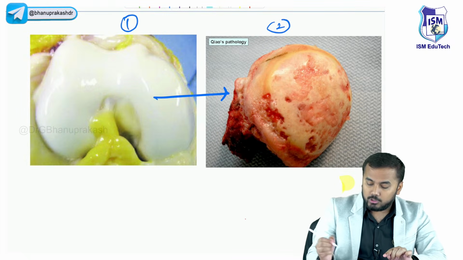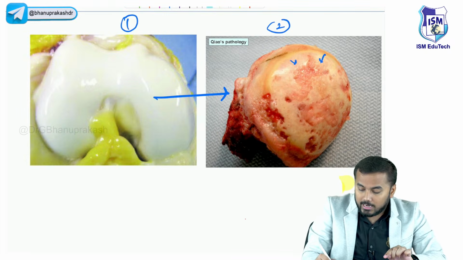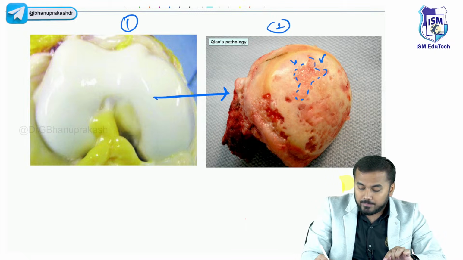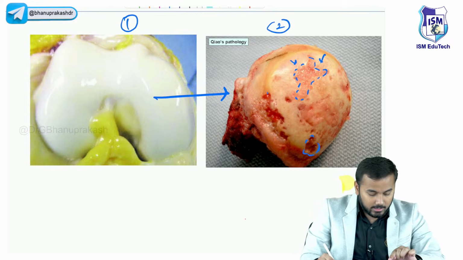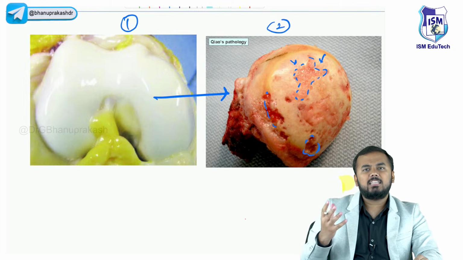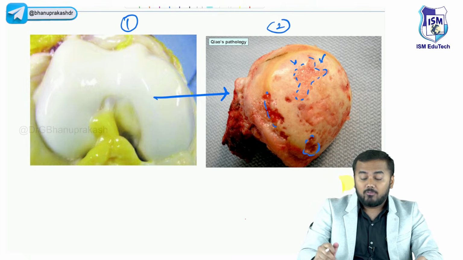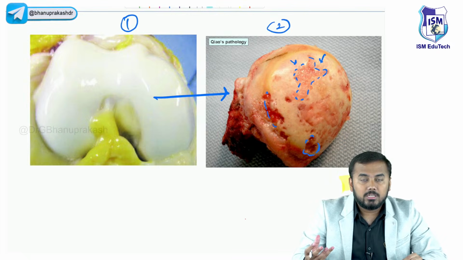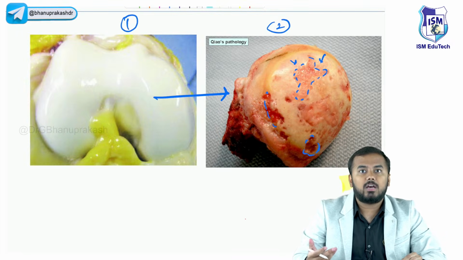But look at this joint here. Do you think the articular cartilage is smooth? No. At some points the articular cartilage is damaged. Right? It looks like the articular cartilage is eaten off. What is this? This is called erosion of the articular cartilage, or degeneration or damage to the articular cartilage.